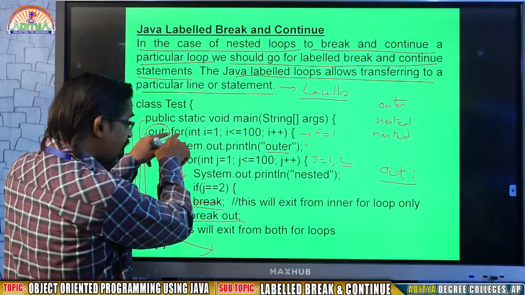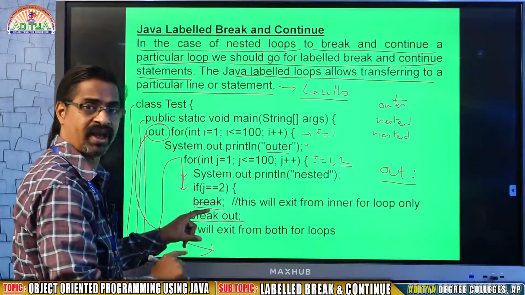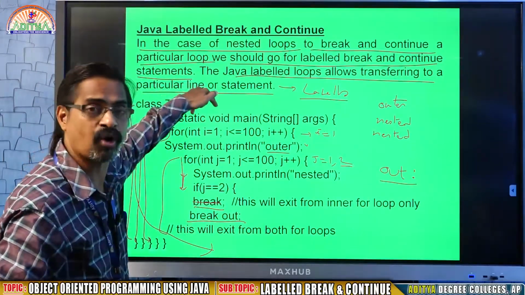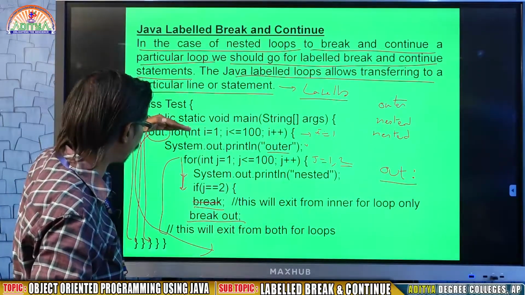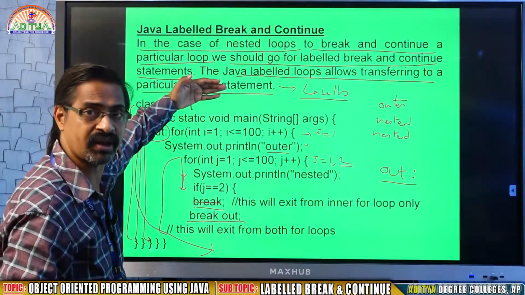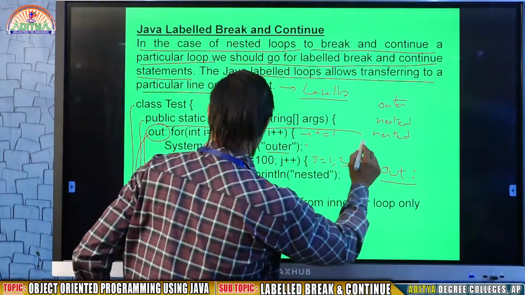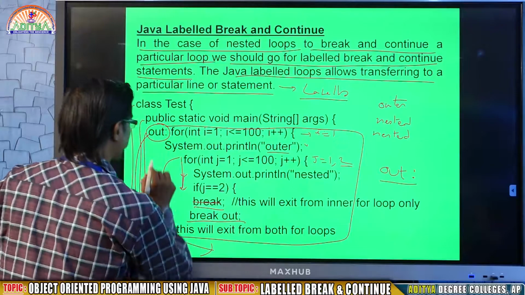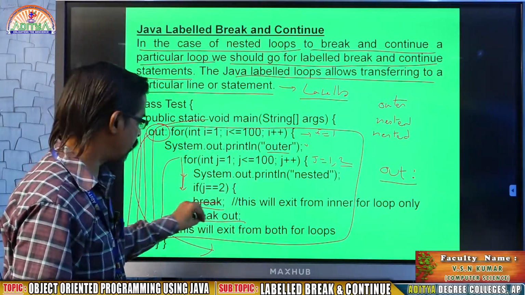Because in case there is one more for loop above this outer for loop, the system will start again from the very first outer for loop. But in the above there are no other for loops. So that's why it will completely skip this body and come out. That is the logic of this break.